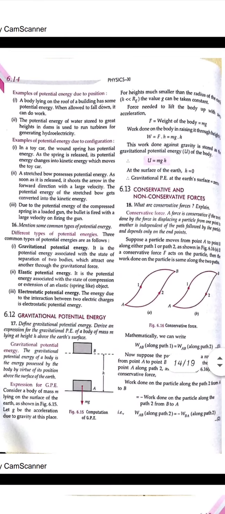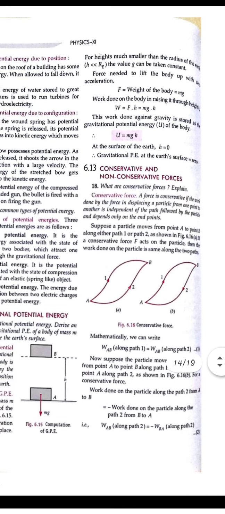Now we will see what the conservative force and the non-conservative force are. Remember what conservation means, that is, the same. So we can say that the conservative force is the force that does not depend on the path followed by the particle.